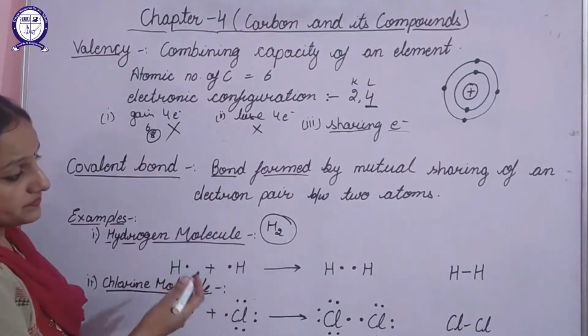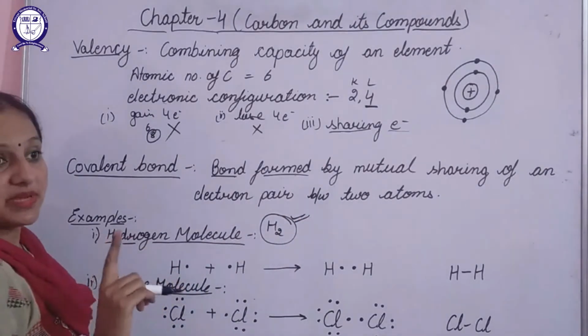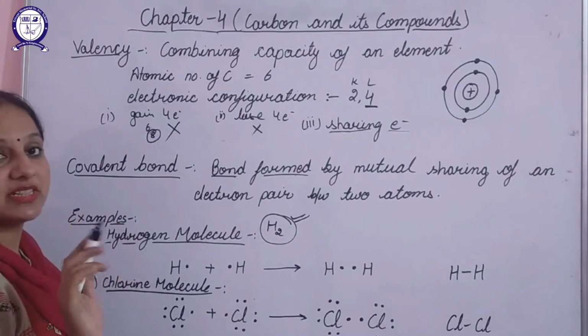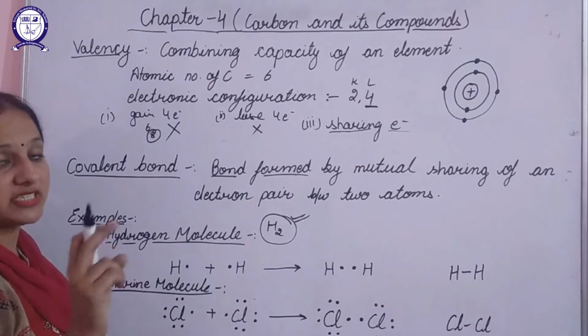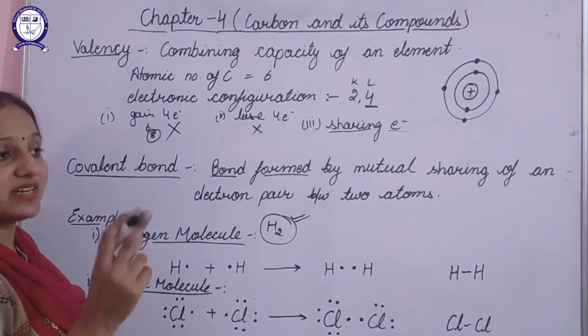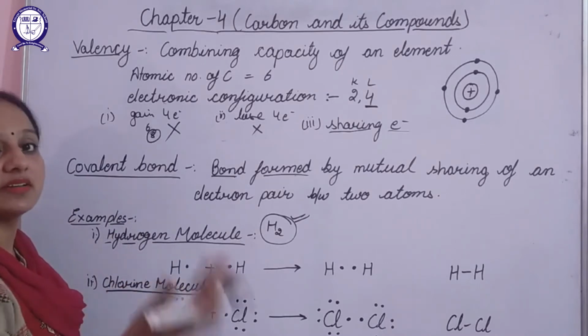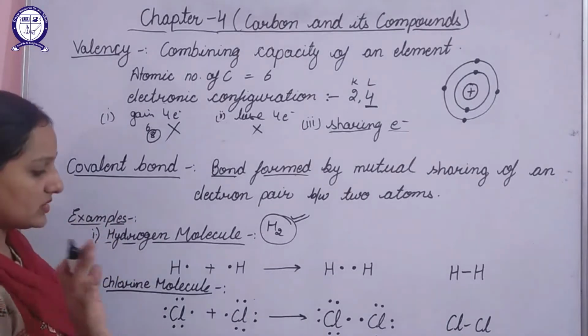So how will it exist in this form? We know that the atomic number of hydrogen is 1. That means it has only one electron in the last shell. In order to acquire the stable noble gas configuration, it needs 2 electrons. So what can it do? It has only one electron, so either it has to lose that electron or it can gain one extra electron from outside.